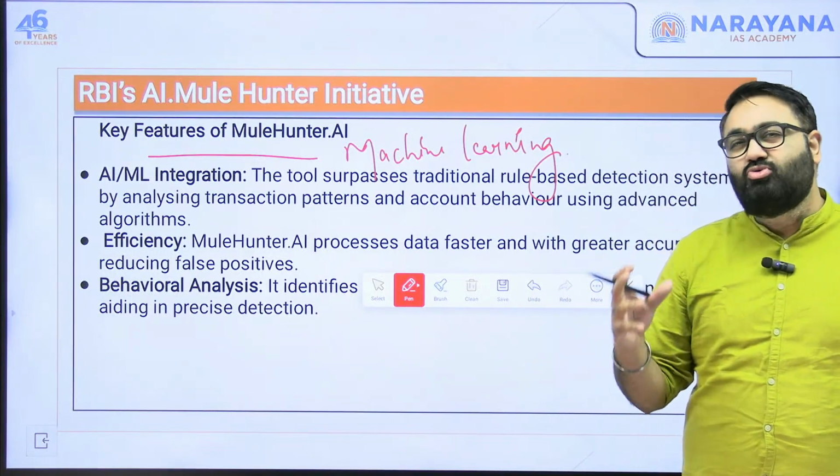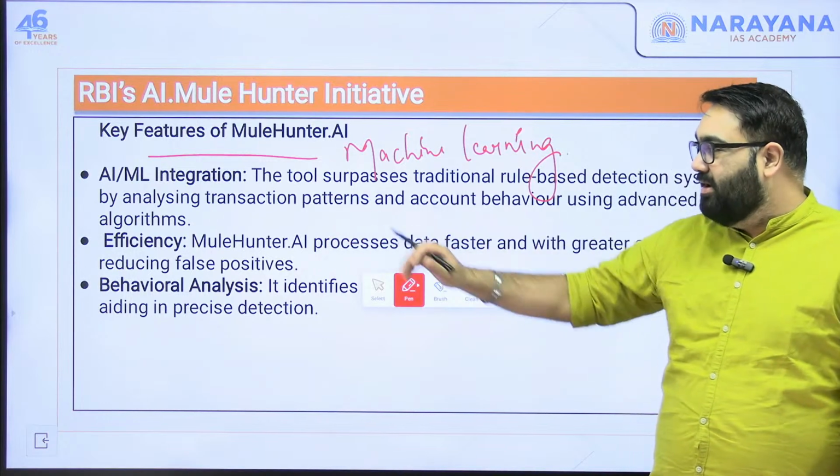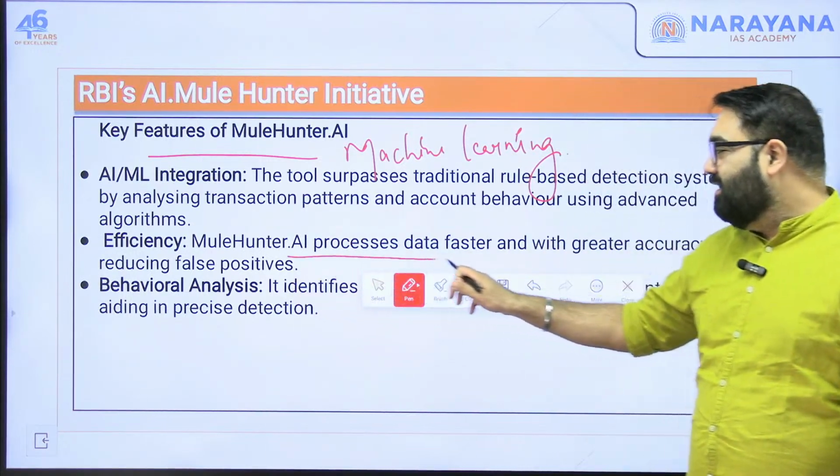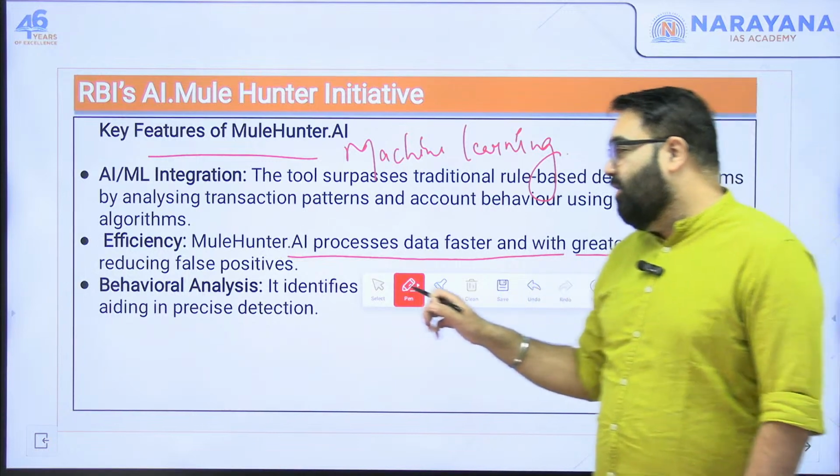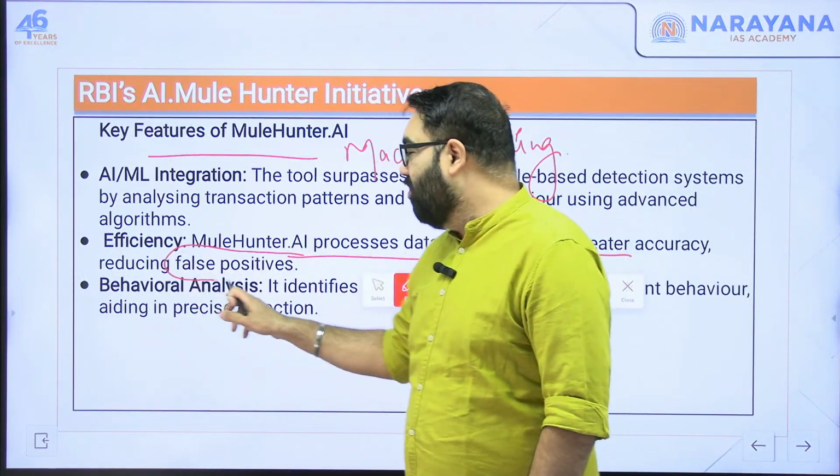This is where you have to use these tools and machines, and AI has come in. Also, it will be much more efficient. It will reduce the possibility of false positive. Now, what do you mean by false positive?